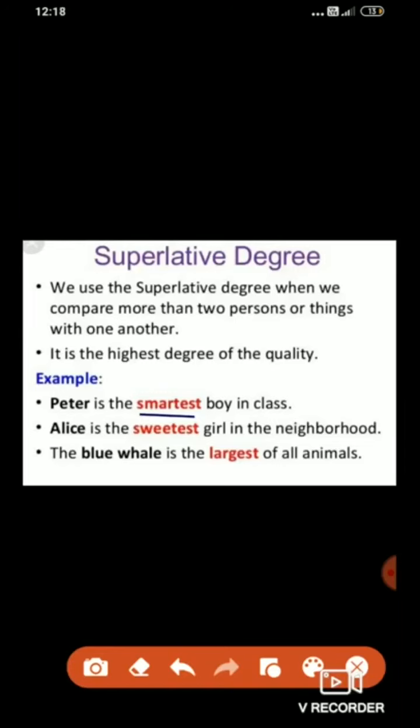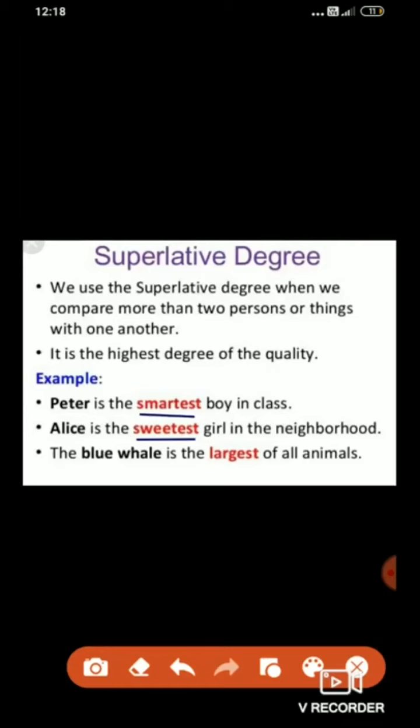Alice is the sweetest girl in the neighborhood. Now, what is the adjective here? Sweetest. Sweetest is an adjective. So Alice is the sweetest girl in the neighborhood. Now, in the neighborhood, is there only one girl? No, there are many girls. But among those many girls, Alice is the sweetest girl. So she is compared to more than two girls or more than two persons from the neighborhood.